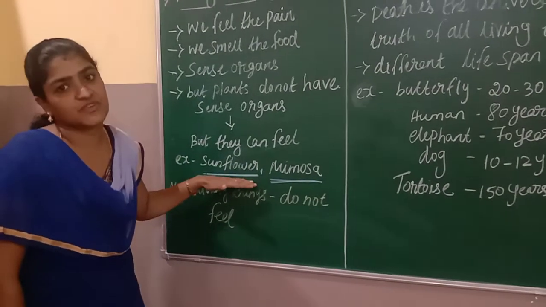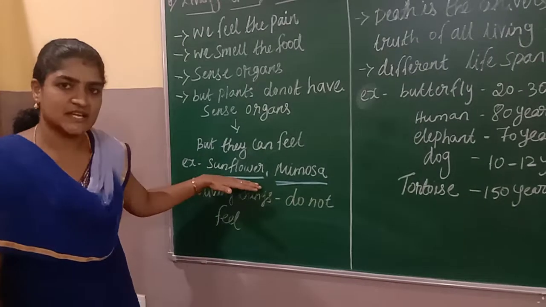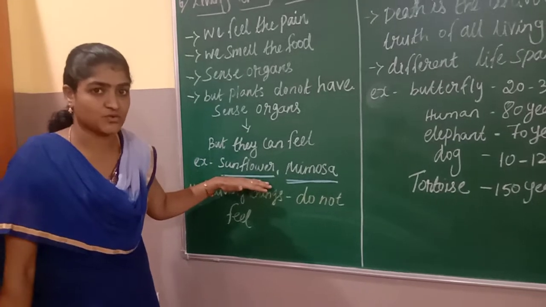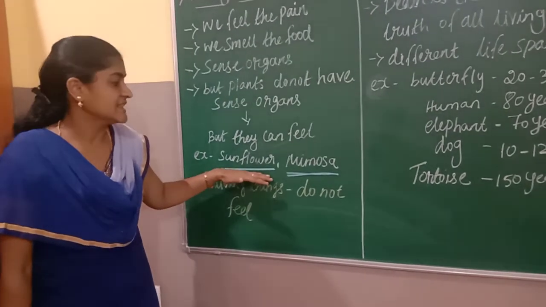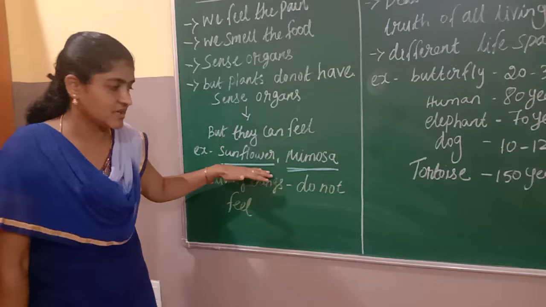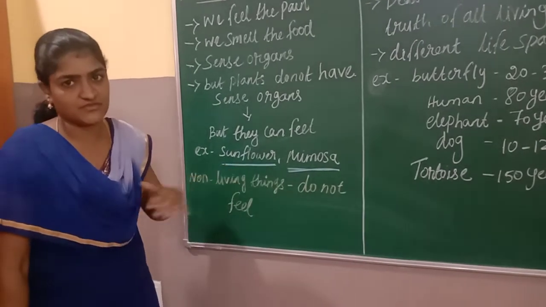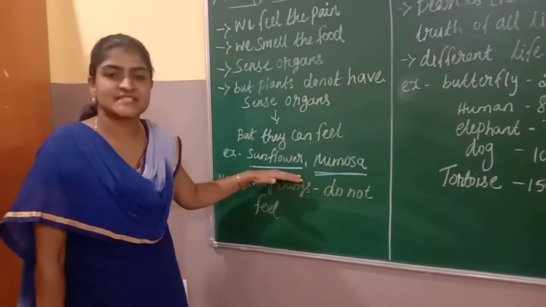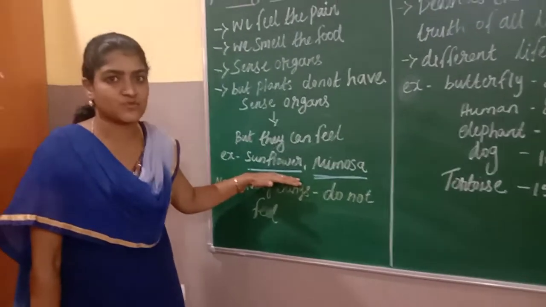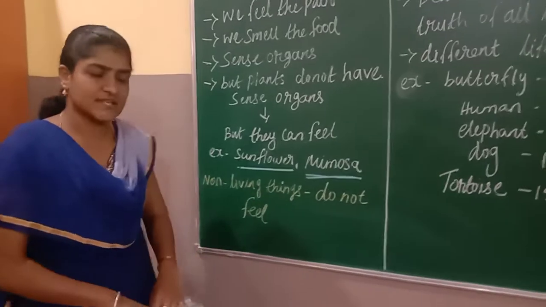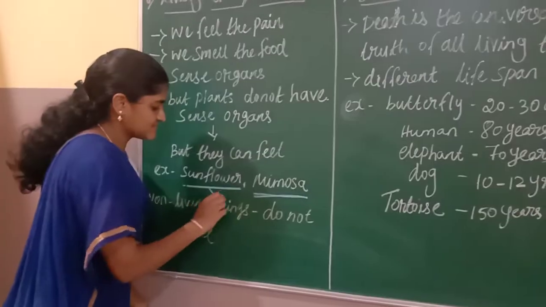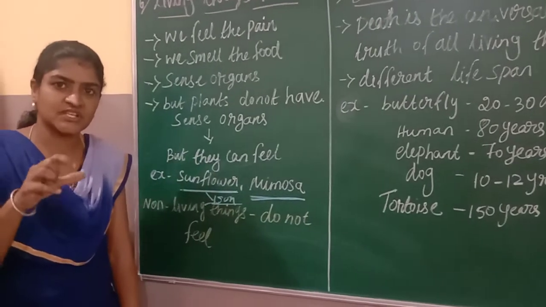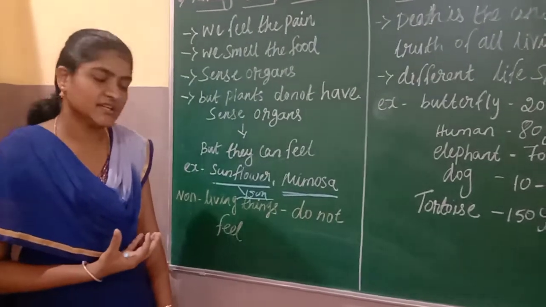For example, here I have given a sunflower. You can see the sunflower in the morning will be on the east side. Why? Because the sunrise happens on the east side. The same plant, the same flower, you can check the flower position in the evening. The flower will be facing towards the west side, because sunset happens in the west side, so it is responding to the sun. Based on the sun's position, even the flower's position will change.